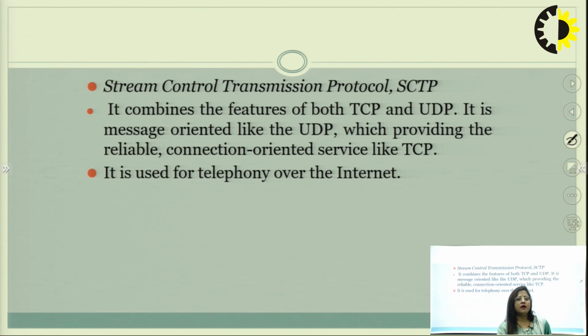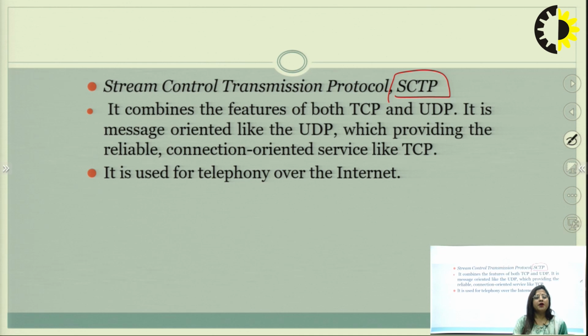Next protocol used in the transport layer is SCTP. SCTP full form is stream control transmission protocol. It combines the features of TCP and UDP.